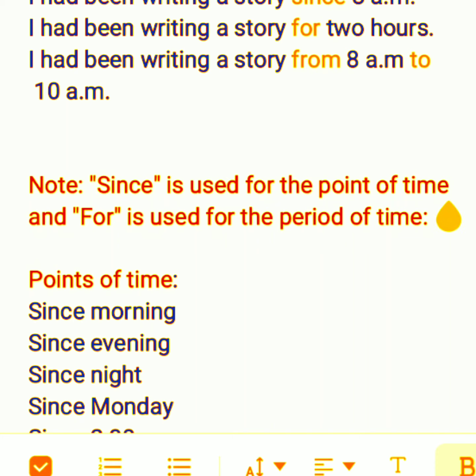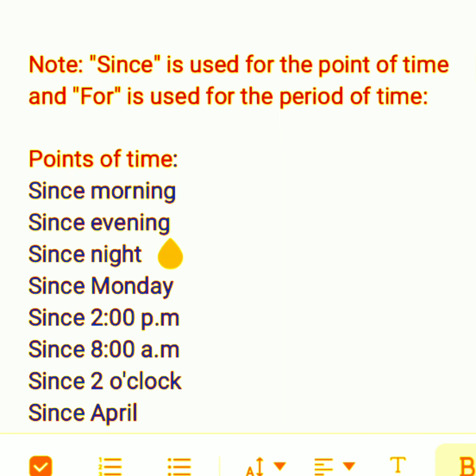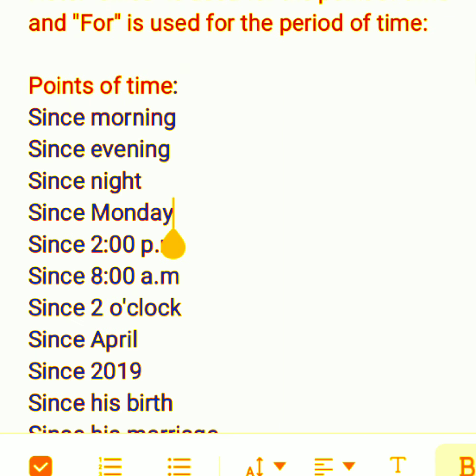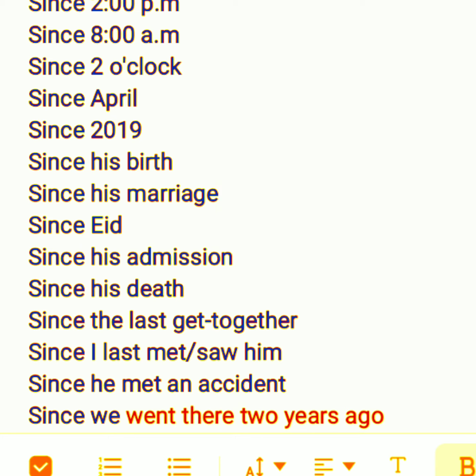These are the points of time. Since morning, since evening, since night, since Monday, since 2 p.m., since 8 a.m., since 2 o'clock, since April, since 2019, since his birth, since his marriage. Okay, marriage is an event. Any event in life, you can make a point of it.